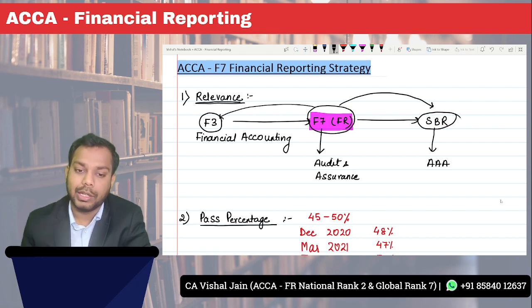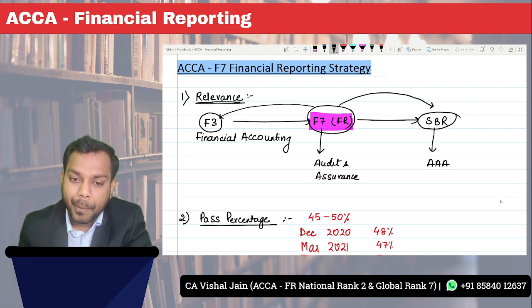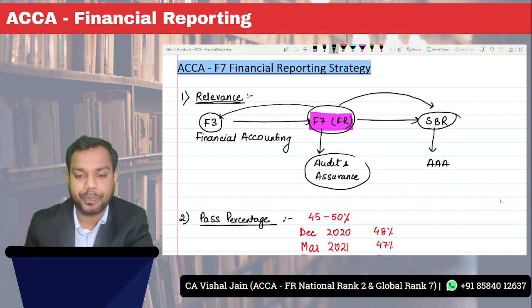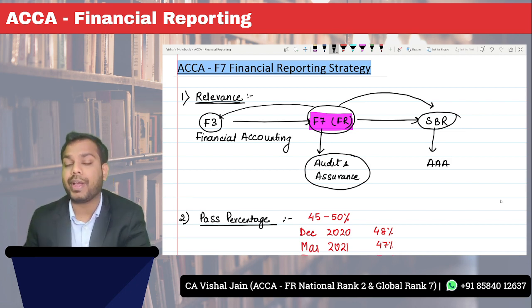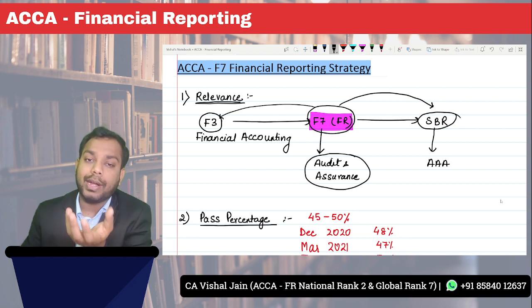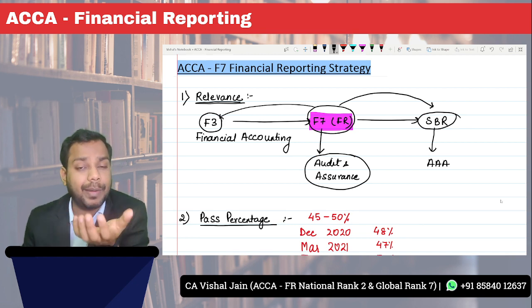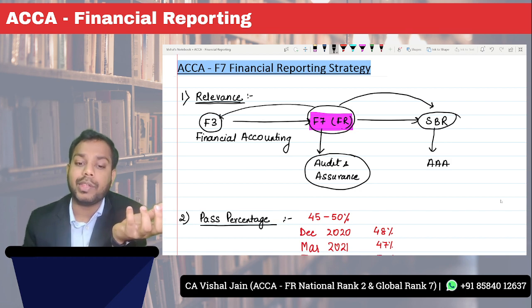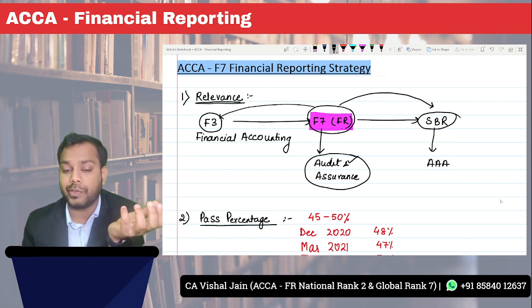Second relevance, without proper knowledge of F7, that is financial reporting, you will not understand the auditing and assurance paper. Why? Because audit is the independent examination of the financial statements. If you are not aware of the financial statements, then how will you audit them? So you should have an understanding of financial reporting to understand audit and assurance.